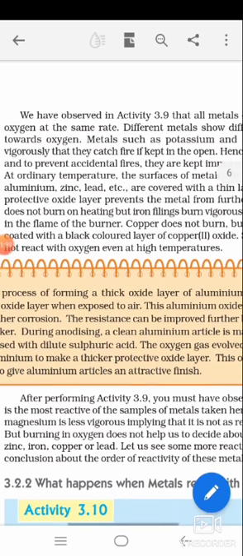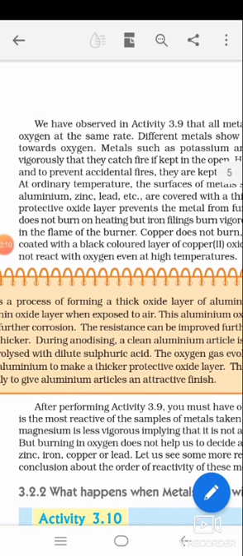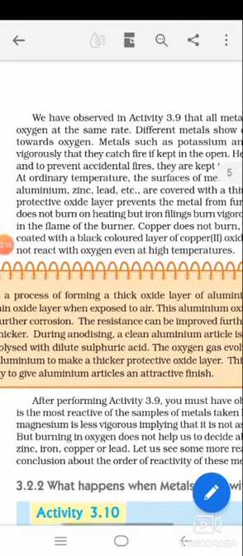Then we studied the prevention method, the anodizing process. The sacrificing method is also known as galvanization. Zinc is coated with a zinc oxide layer, and then further oxidation of the inner zinc is impossible. That is galvanization. Please note down the term galvanization. There is no need to study it, because that term is not in your textbook, but if you want, you can note it down.